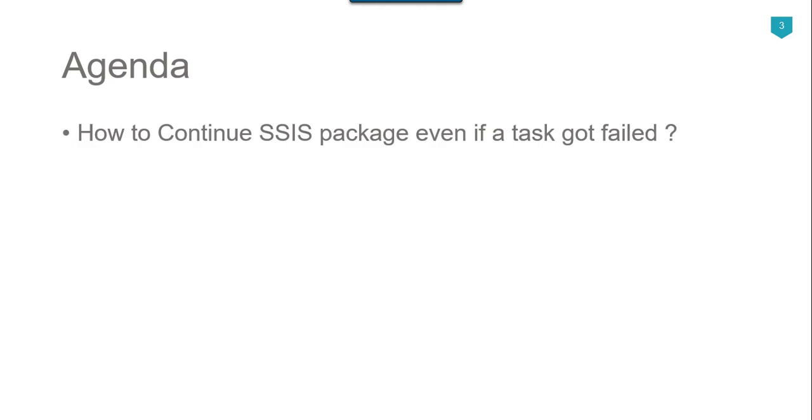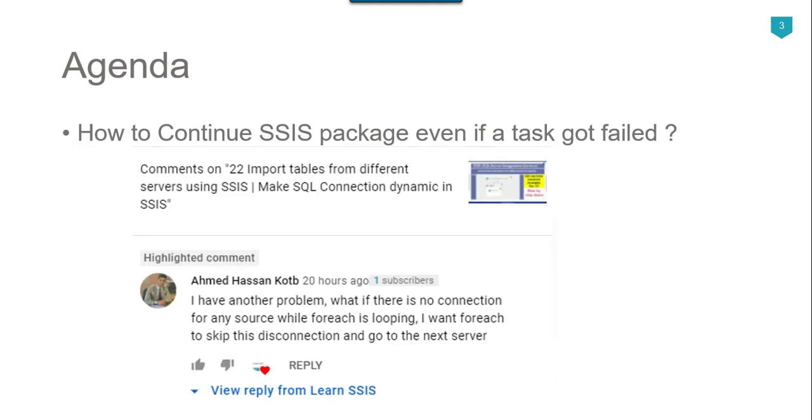So the agenda of today's video tutorial is how to continue an SSIS package even if a task failed. I got a question from one of my subscribers, Ahmed Hassan Kutab: "I have another problem. What if there is no connection for any source while the foreach is looping? I want the foreach to skip this disconnection and go to the next server."